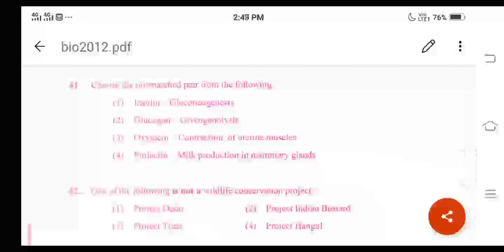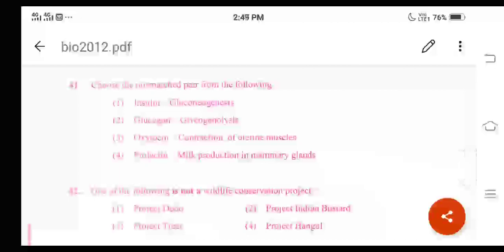Here let us understand about insulin. We have studied this already under the human physiology concepts. Insulin is the hormone produced by the pancreatic beta cells. What is the important role of this hormone? This hormone regulates the level of glucose in the blood by increasing the uptake of glucose by the cells from the blood. This is the main role. And these cells perform the breakdown of glucose, which is called the glycolysis process.